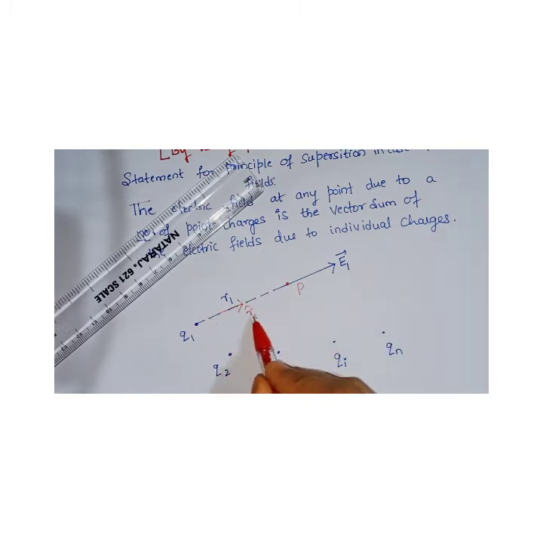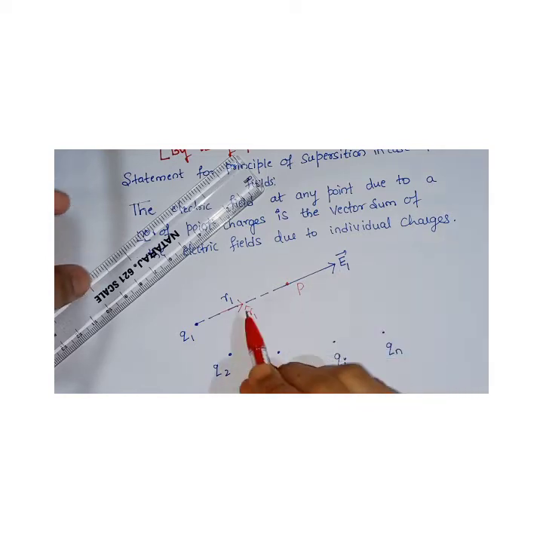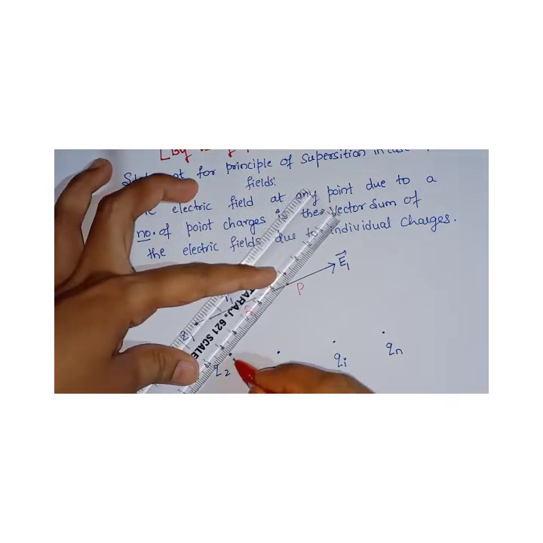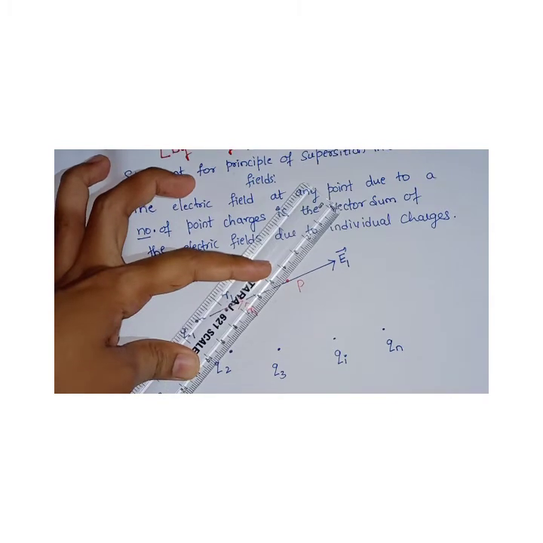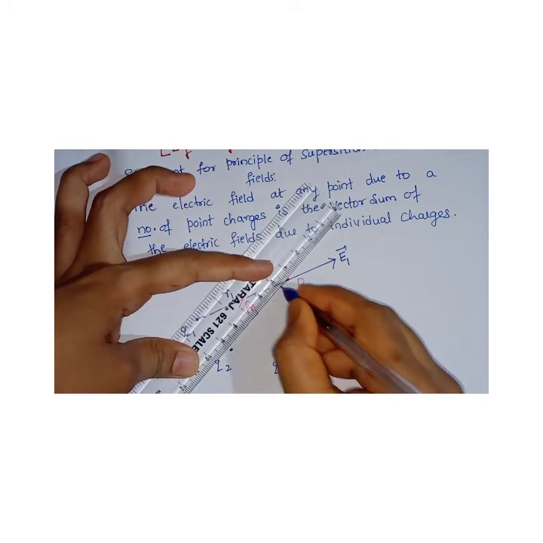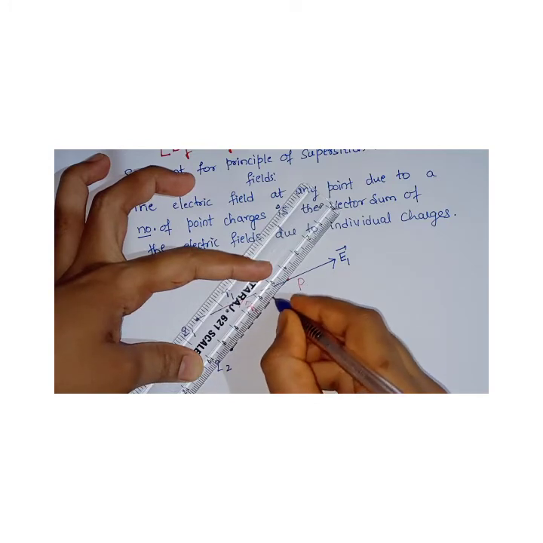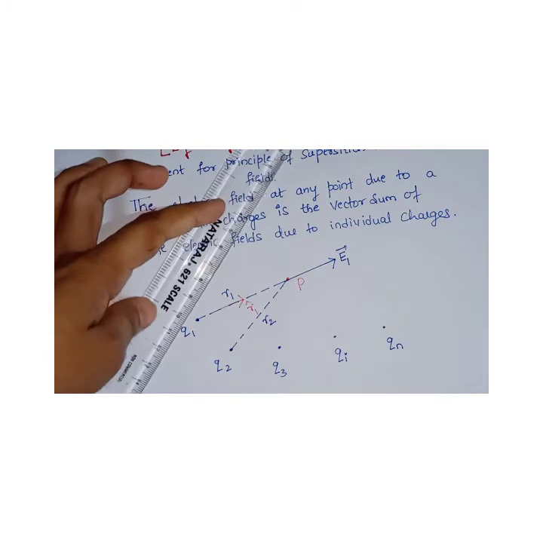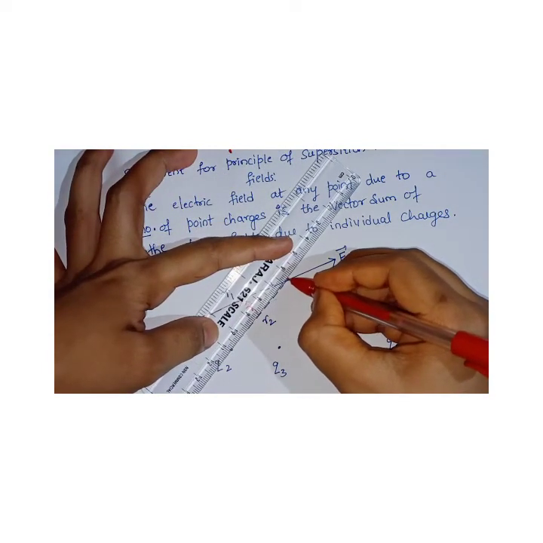So what is this unit vector? It is giving the direction of electric field. Along which direction? Along the P. Now distance between Q2 and P. Distance between Q2 and P, I'll draw a dotted line. So you have to draw it with a dotted line. So what is the distance I'll measure here? R2. And electric field in this direction.